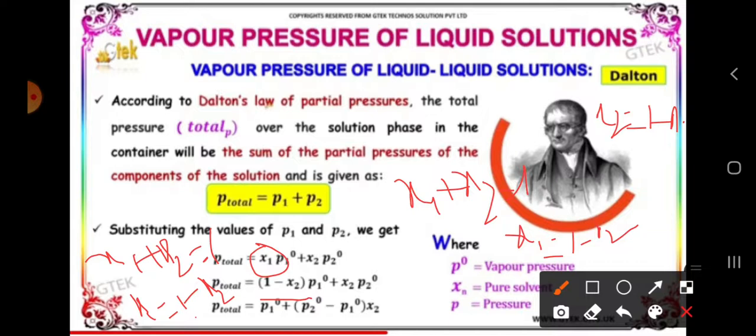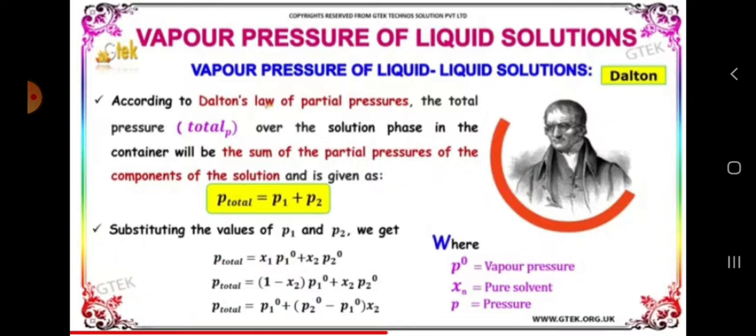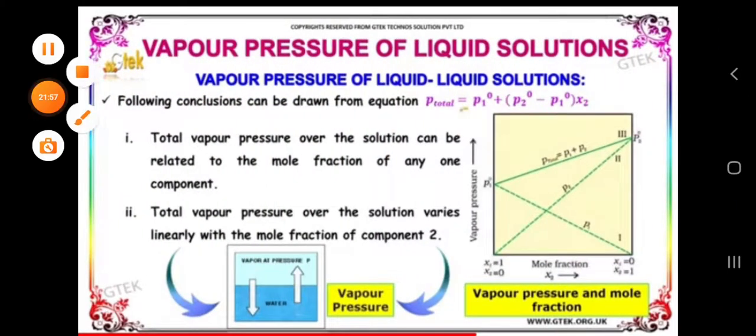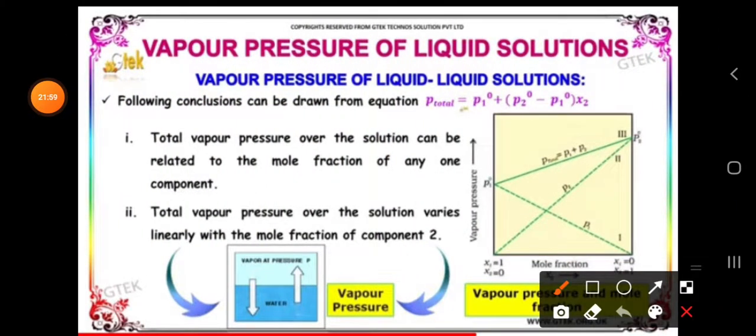If you take the common factor of X2, you are going to get P total is equal to P1 naught plus P2 naught minus P1 naught into X2, where P naught is the vapor pressure of the pure solvent, and P is the partial pressure. This is the value we have got.